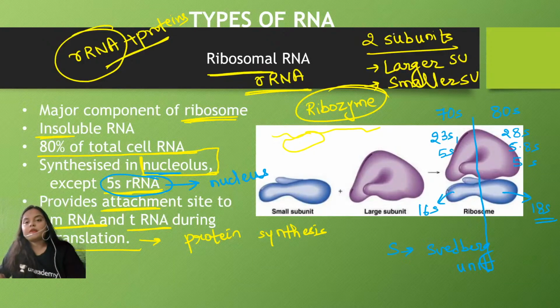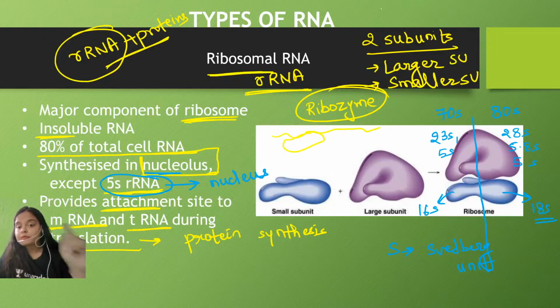This is a really important point because normally whatever enzymes we study are proteinaceous in nature. But this peptidyl transferase enzyme, which is involved in peptide bond formation during the process of protein synthesis, is an example of a ribozyme. That means here the RNA molecule is behaving as an enzyme. Okay, and this activity is due to the larger subunit 23S rRNA.